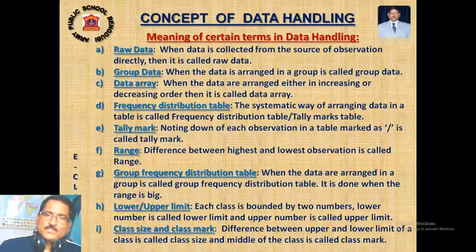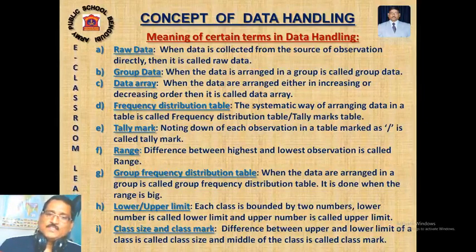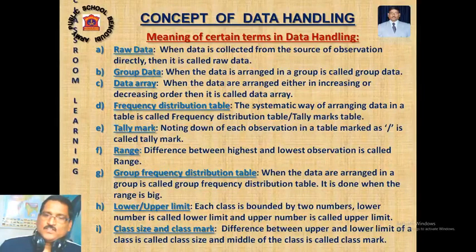You will make out what this range is. As I told you, after arranging the observations from lowest to highest or highest to lowest, what is the gap? What is the distance between the lowest and the highest? The difference between the two is called the range of that particular event or observation. The difference between the lowest score and the highest score is called the range.